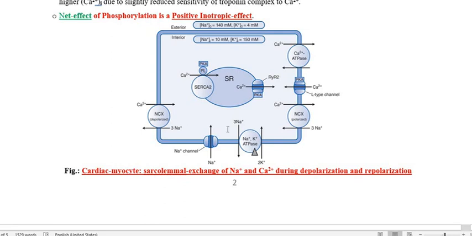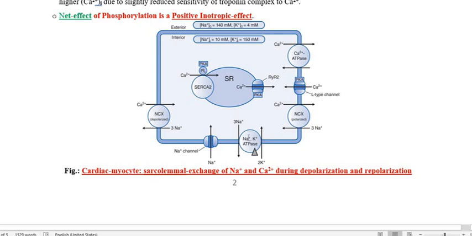So how is this going to increase the force of contraction? We are going to discuss that. In a nutshell, the cardiac glycosides are enzyme inhibitors. What is the name of the enzyme? Sodium ion, potassium ion ATPase. So this will inhibit the enzyme, and as a result the force of contraction of the myocardium increases. Now we have to see how the force of contraction of the myocardium increases, or how this produces the positive inotropic effect.